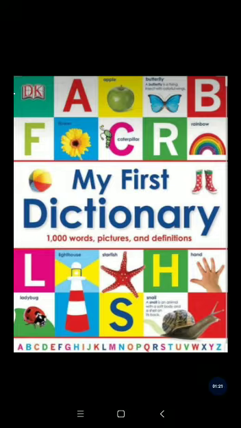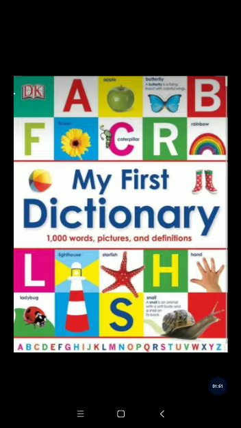So, what is the meaning of alphabetical order? We all know A, B, C, D, E, F, G, H, I, J, K, L, M, N, O, P, Q, R, S, T, U, V, W, X, Y, Z. So, starting from A up to Z, we all know.